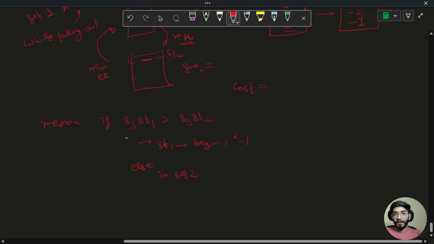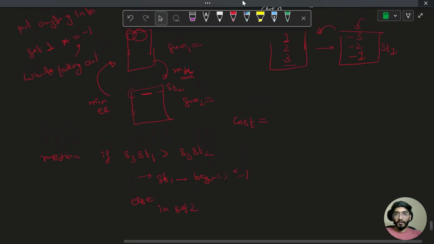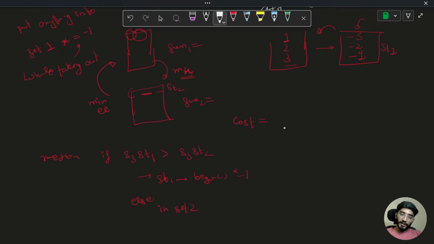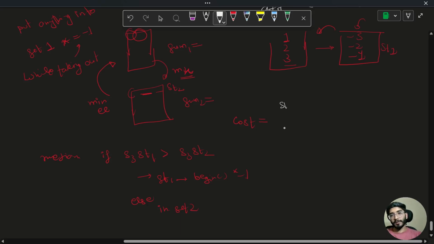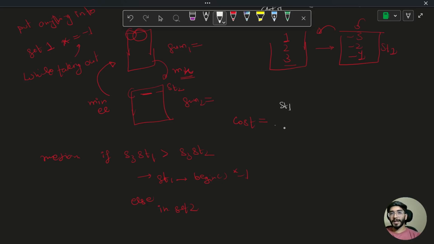And once we are good with the median, let's compute the cost of both of them separately. So the cost of set 1 is nothing but the median element will be greater than all the elements in this, because they are the smaller elements in sum 1.